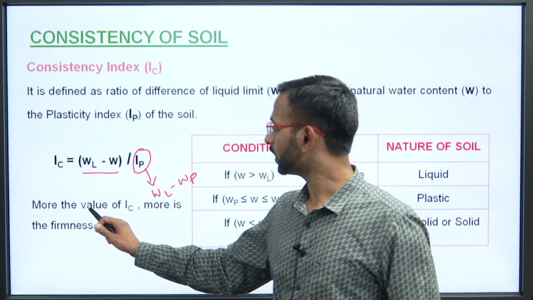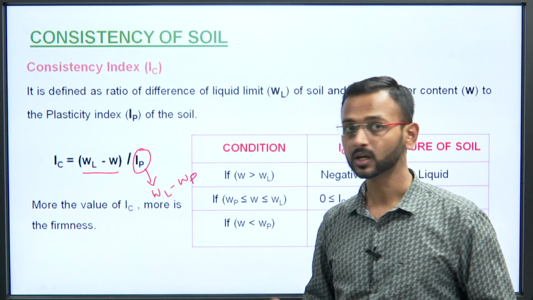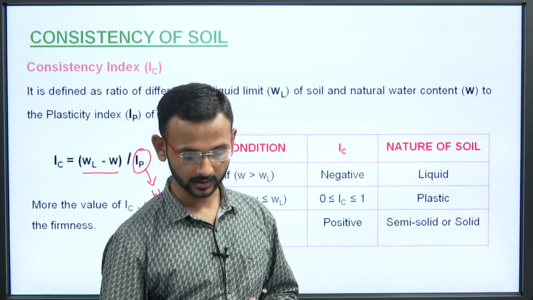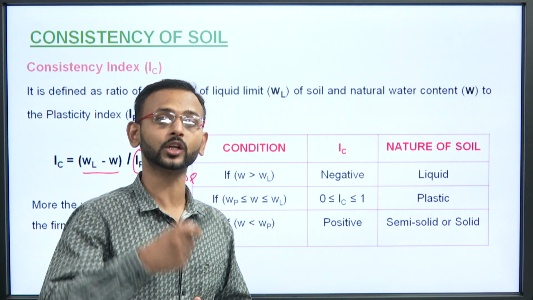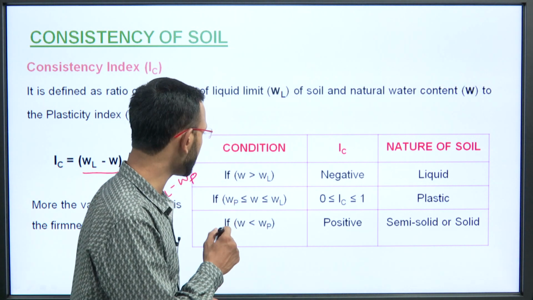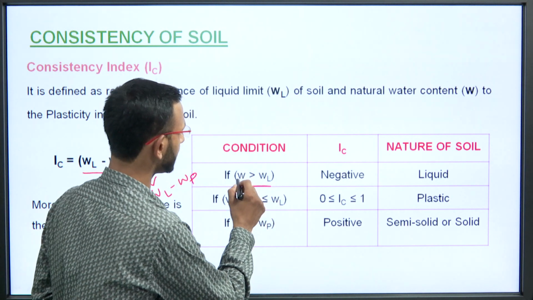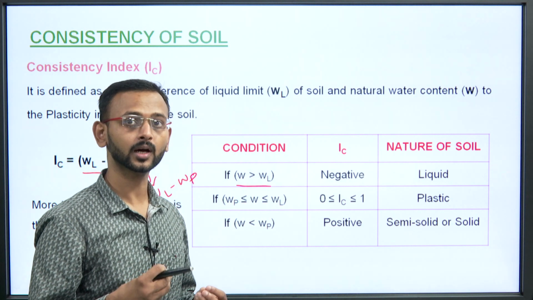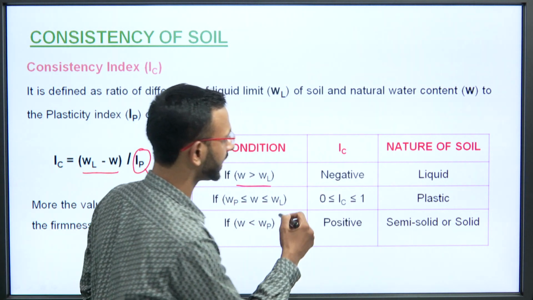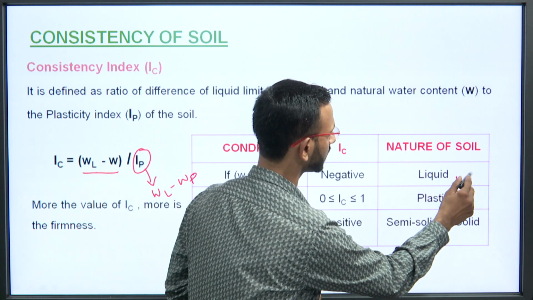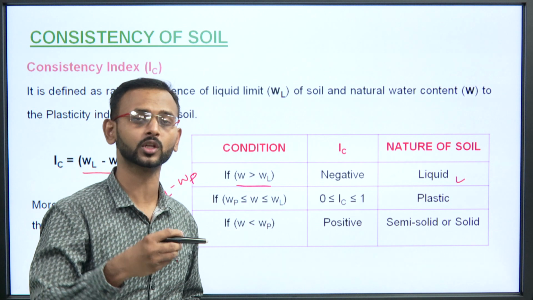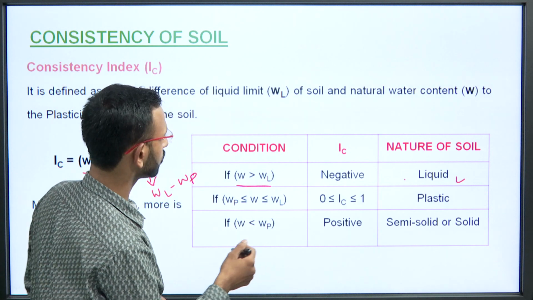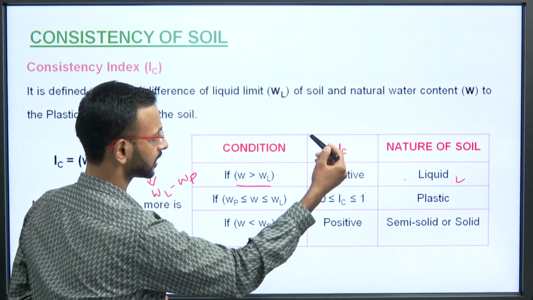Obviously, understand here that the more the value of IC, the more will be the firmness. When we talk about the liquidity index, we will see in the next slide what happens there. It is totally opposite to this. Now understand, if the water content is greater than WL, that is when at WL the soil is already in a liquid state, the IC will be negative and the nature of the soil will be liquid. Obviously, when the water is more than even the liquid limit, the soil is liquid. So, IC is negative and the nature of the soil is liquid.